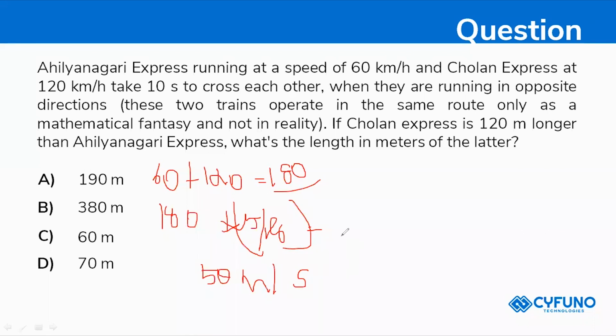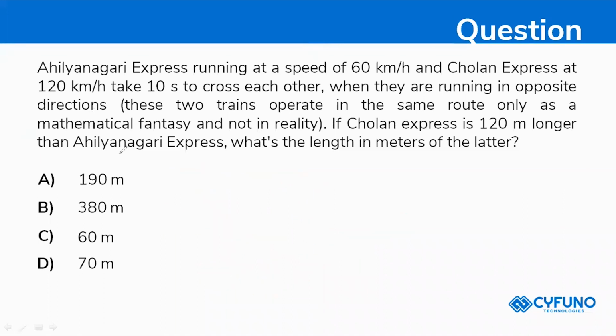And the time they have given us is 10 seconds. So we have 50 meters per second and 10 seconds, and we need to find the distance.